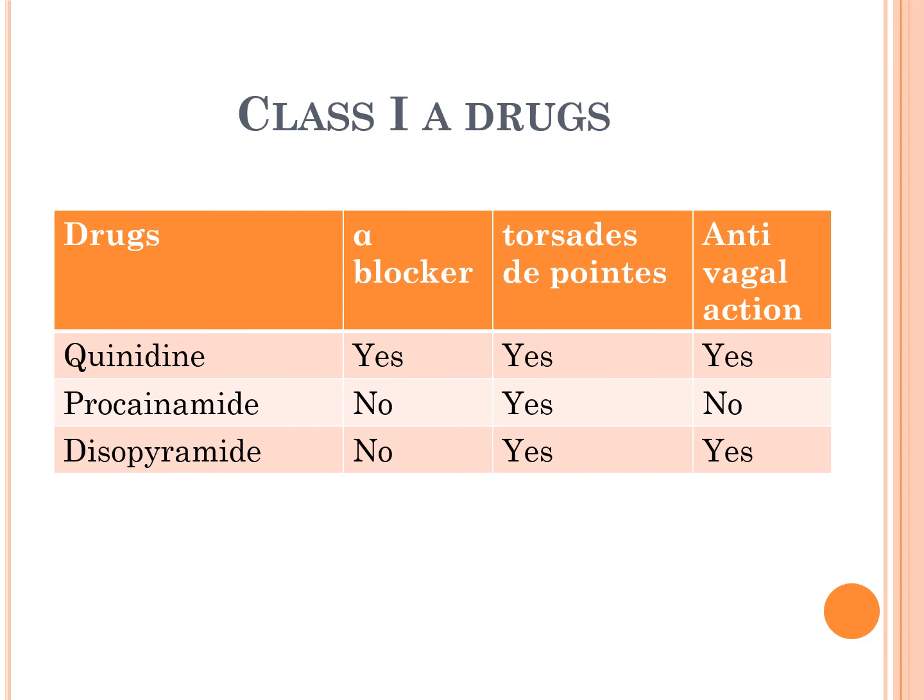Quinidine, procainamide, and disopyramide. Quinidine has alpha blocking property, it has a risk of torsades de pointes, and it has also got antivagal action. When it comes to procainamide, it has no alpha blocking property, it can cause torsades de pointes, and it has no antivagal action. And disopyramide has no alpha blocking property, it can cause torsades de pointes, and it has antivagal action. So all drugs of class 1A have a risk of torsades de pointes.